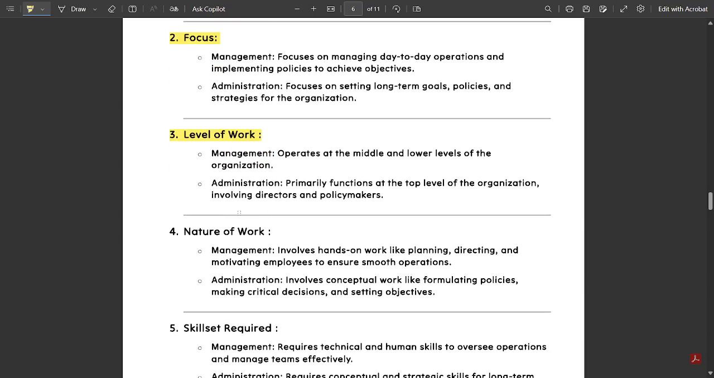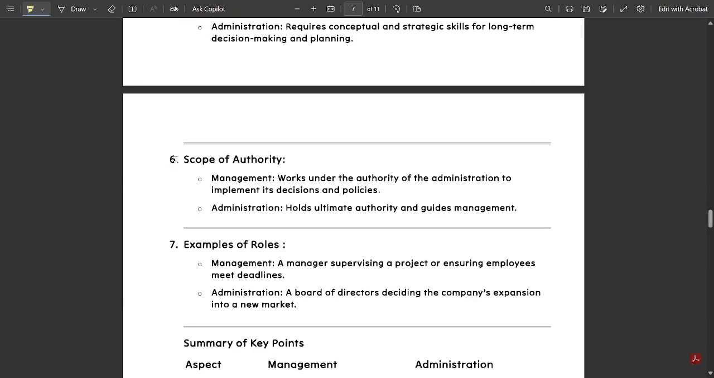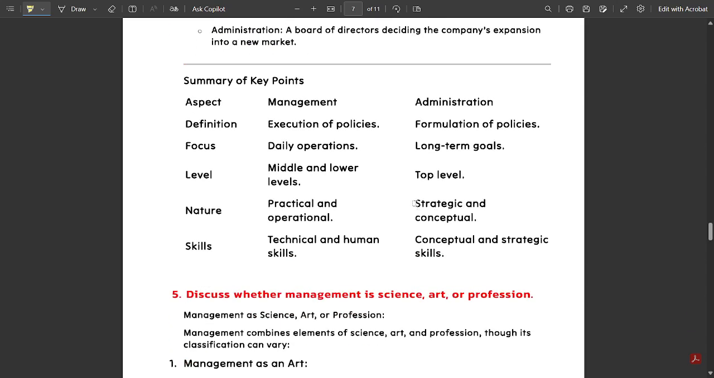Next is nature of work, how it is divided between management and administration. Then skill sets: what skill sets are required in management and in administration. Next is scope of authority. Then the difference between management and administration, and examples of management. Some key points you can note down: definition, focus. They have mentioned this in short, in this whole answer. You can note this down.